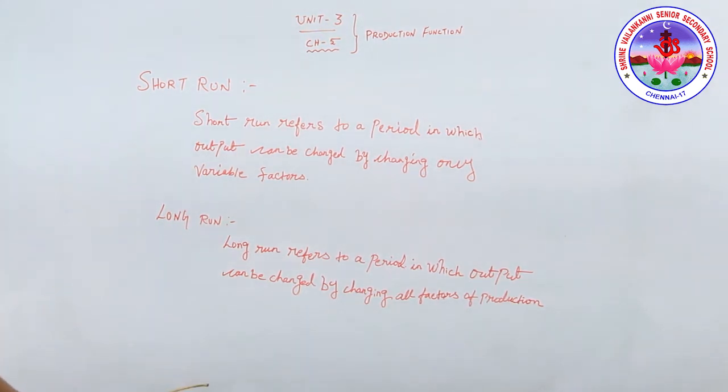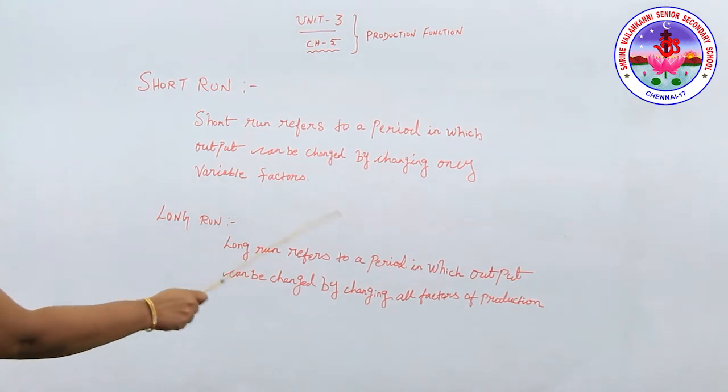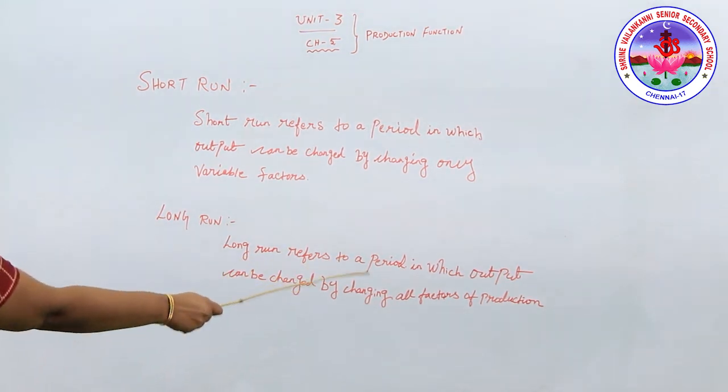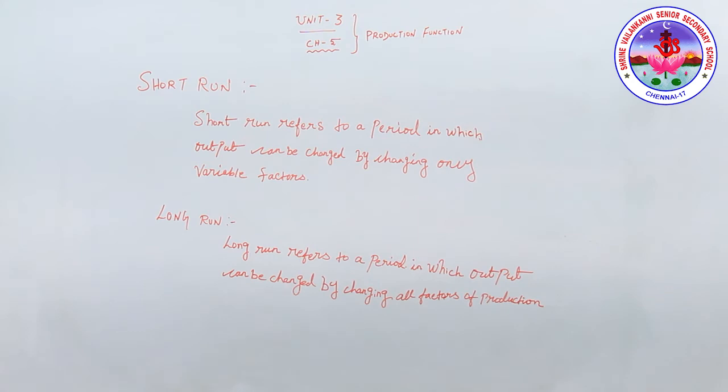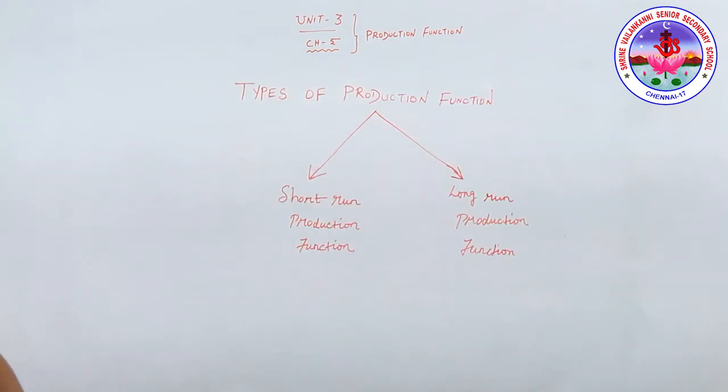So in the long run, we can change the output by changing all the factors of production. So we are calling it the long run. These are the differences between short run and long run. Let's move on to the next one.